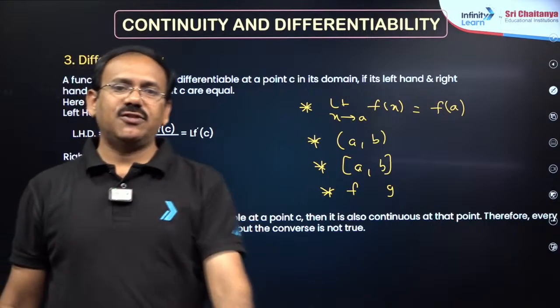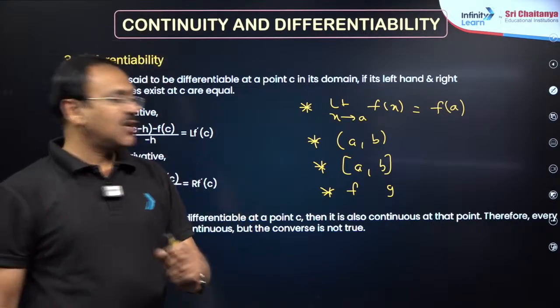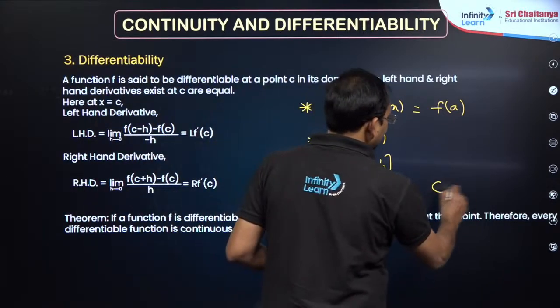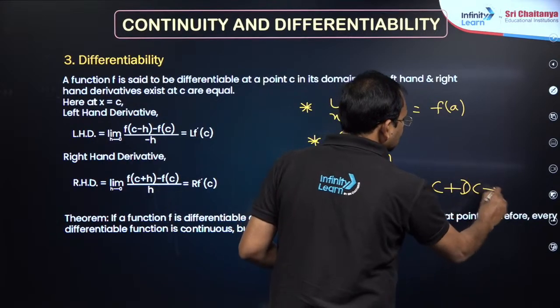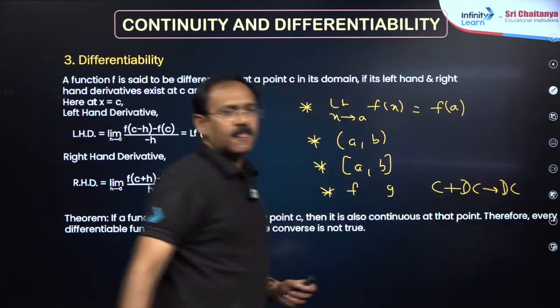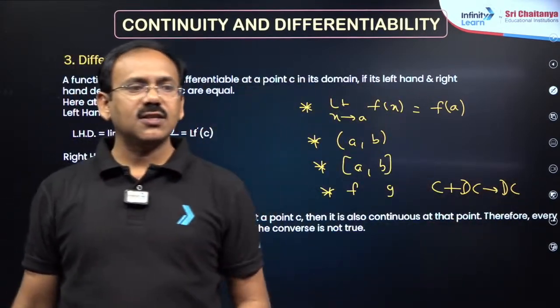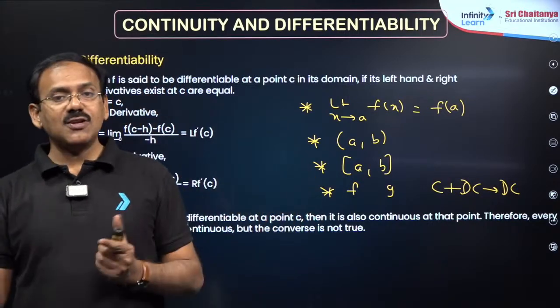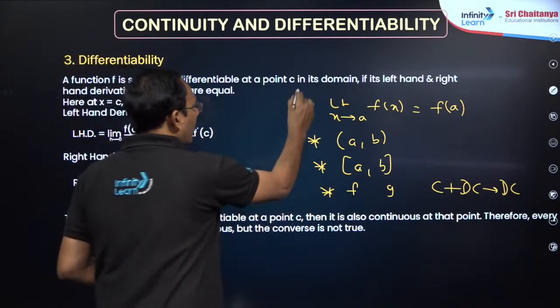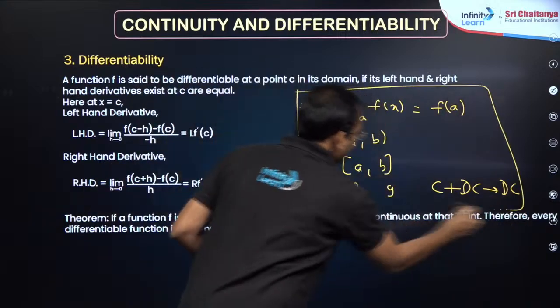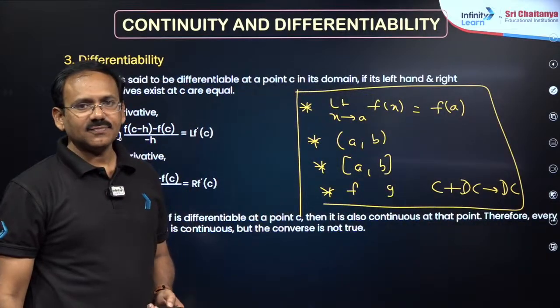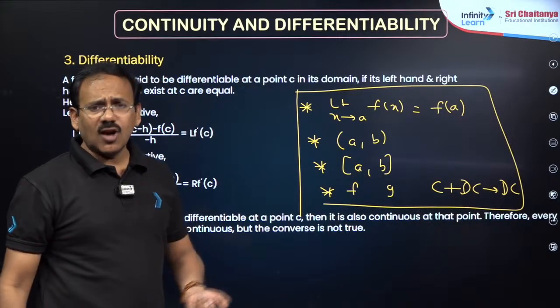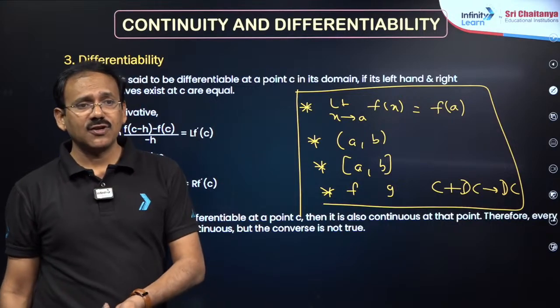Next important point: if f and g are given at a particular point, remember that continuous plus discontinuous is discontinuous. This is very, very important. Continuous plus continuous is continuous. Discontinuous plus discontinuous we cannot say; it may or may not be continuous. These points are enough in continuity. And by observing the graph also you can say whether the function is continuous or not.